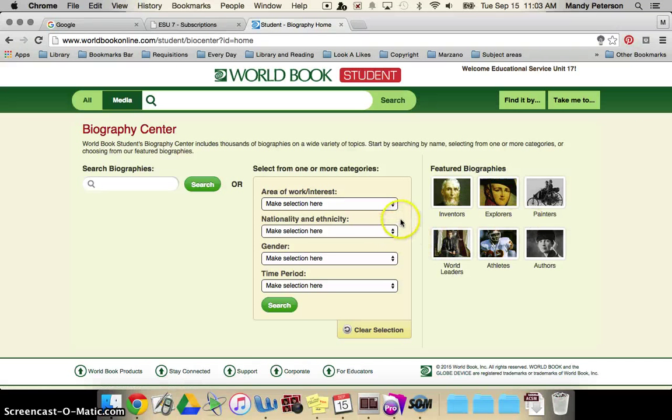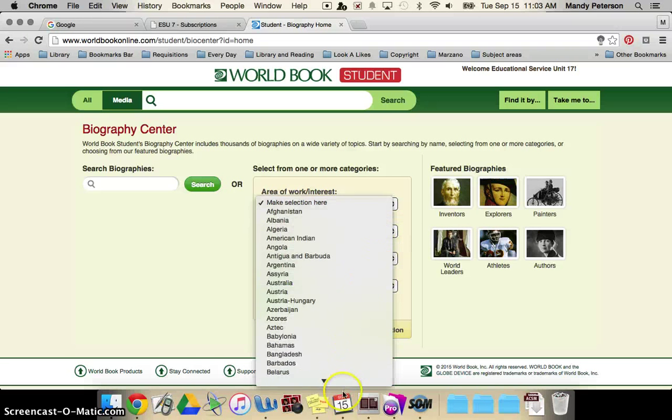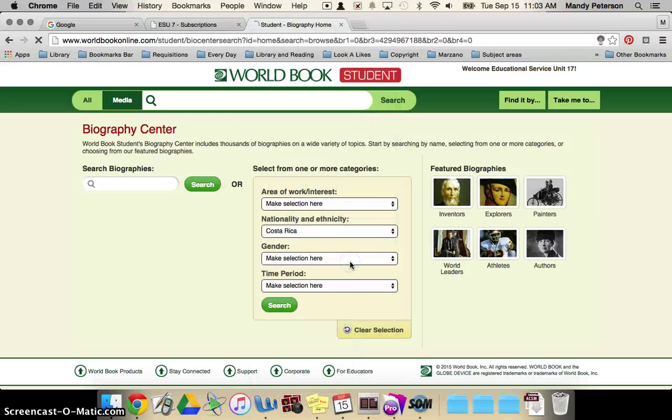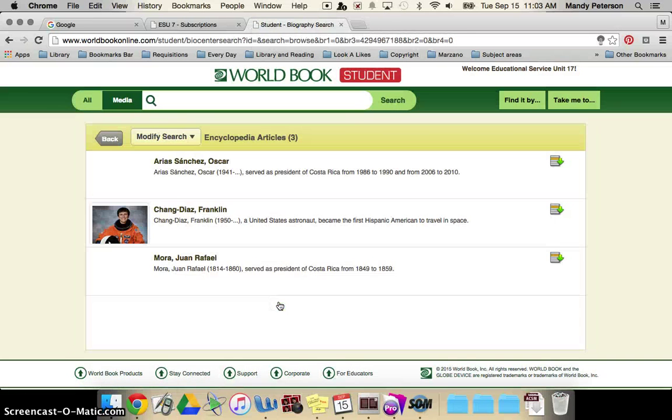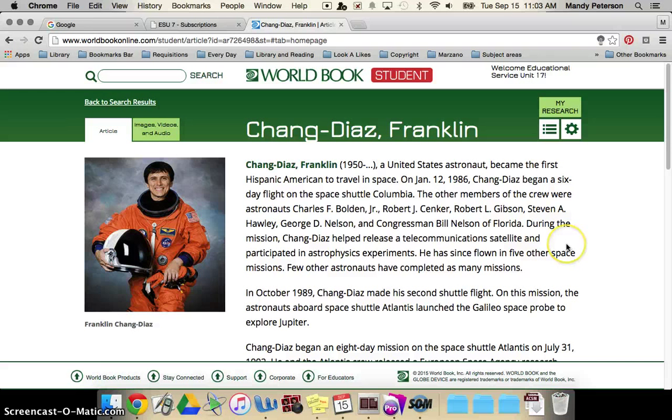And we can search by their nationality and ethnicity. So you'll want to go through, choose a country that you know happens to be one that is Hispanic. I like Costa Rica. It's beautiful. It's my favorite. And then you search. Costa Rica doesn't have too many options, but we're going to choose Franklin. Or I am. You get to choose whatever you want.